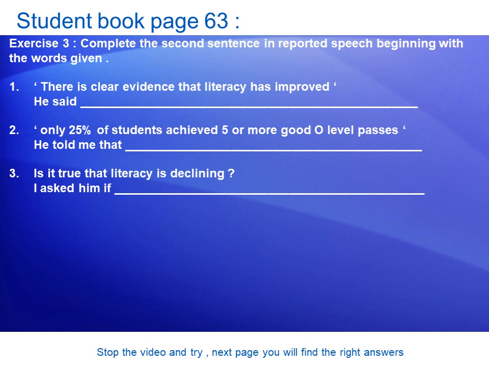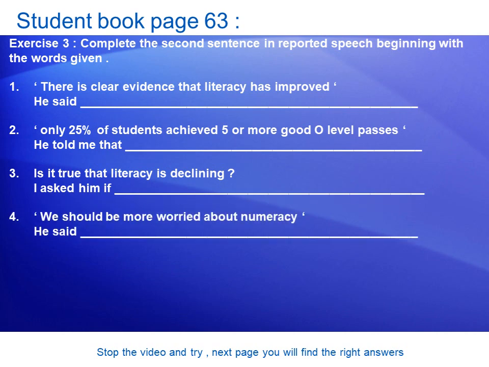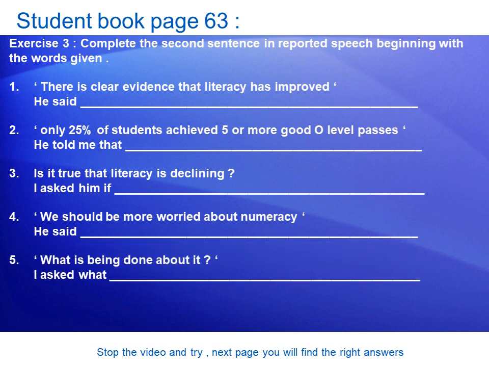Number 3. Is it true that literacy is declining? I asked هون تبع إنه question. I asked him if. كمل. Number 4. We should be more worried about numeracy. He said. كمل. 5. What is being done about it?